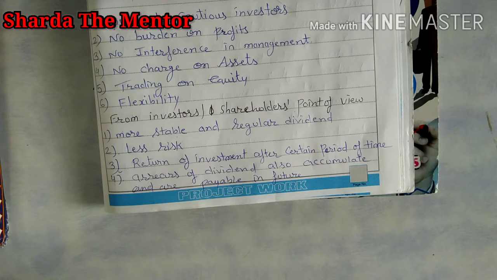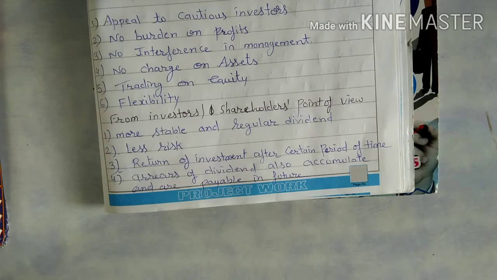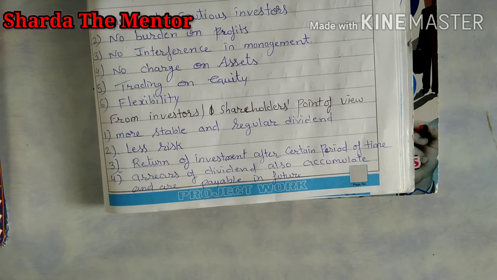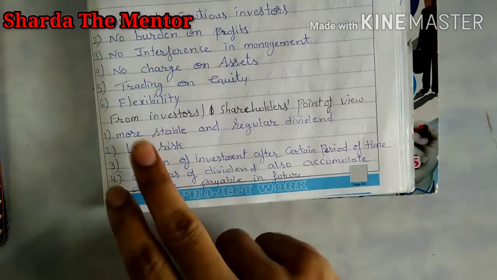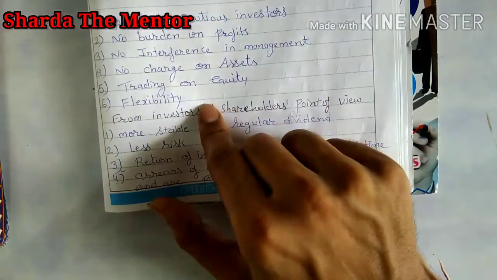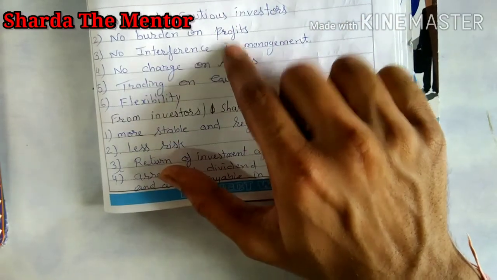So companies sometimes issue convertible preference shares or participating preference shares, because most investors like to get a fixed rate of dividend as well as extra profit if there is any. So just to satisfy the needs of the investor, the company issues participating or convertible preference shares. So that is flexibility.